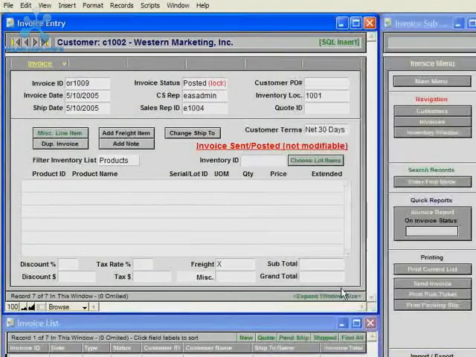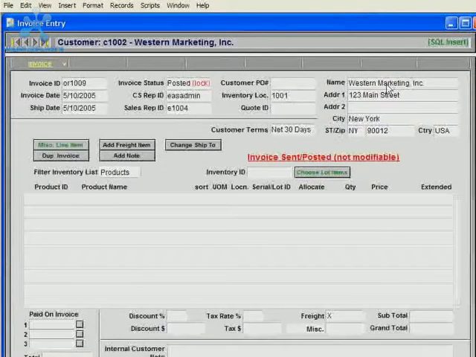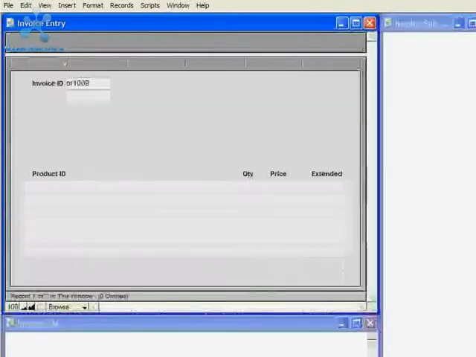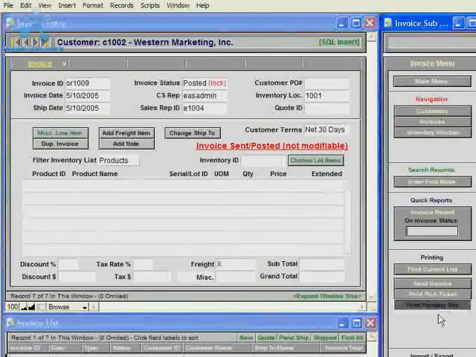And then to actually view that information, you could either just click the Expand Window Size, and then in the expanded window size you see the actual ship to address, or you could print the packing slip and you would see that address also.